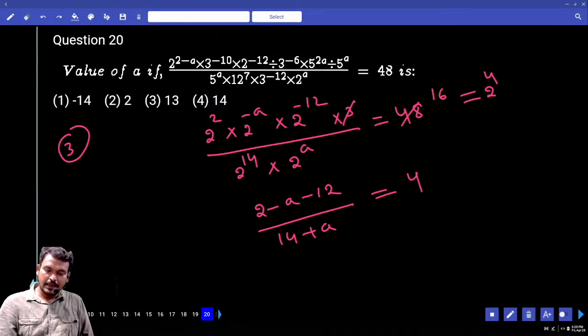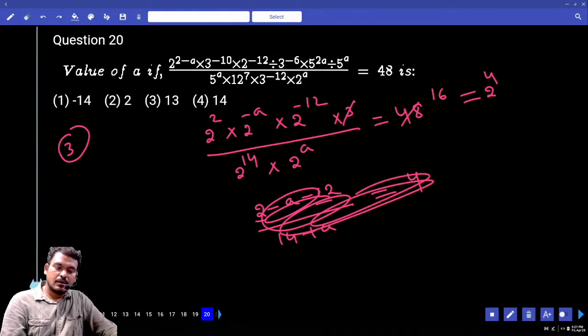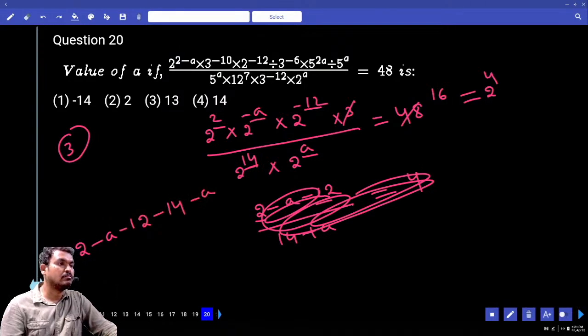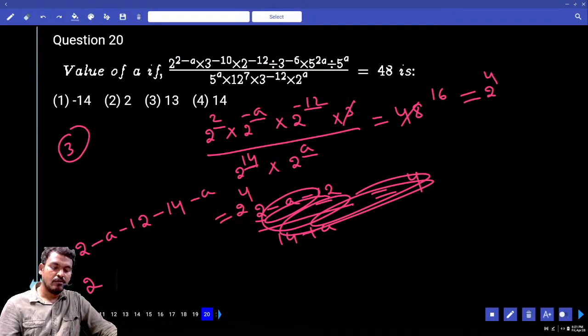Okay. And 2 minus 12, minus 10, or not? Wait. Sorry. Directly, first numerators: 2 minus a minus 12, and here 14 and a, or not? 2 minus a minus 12 minus 14 minus a, or not? That is 2 power something, or not? That is equal to how much? 2 power 4.